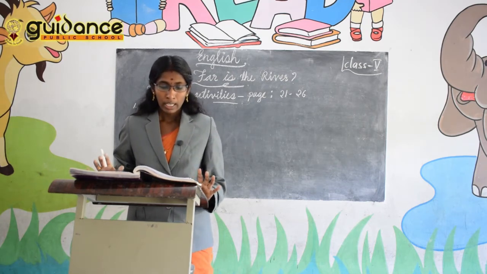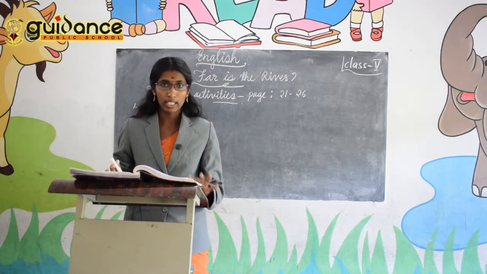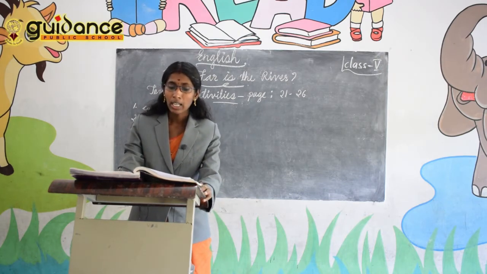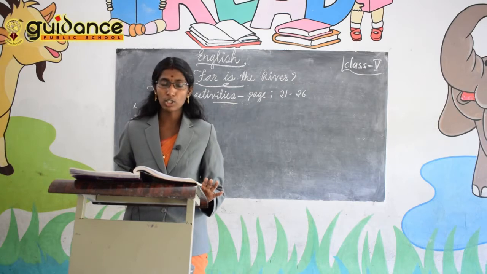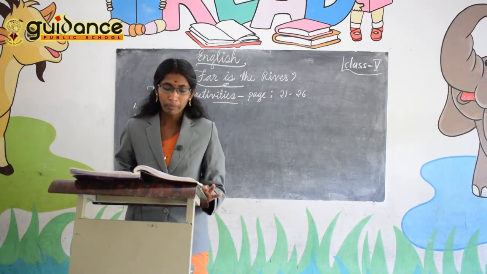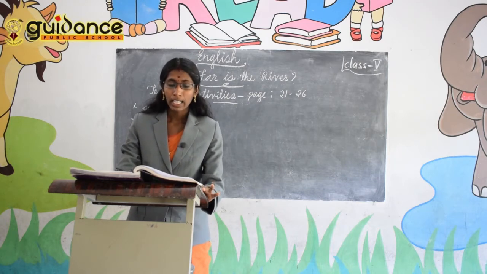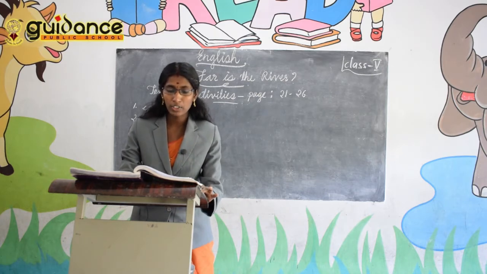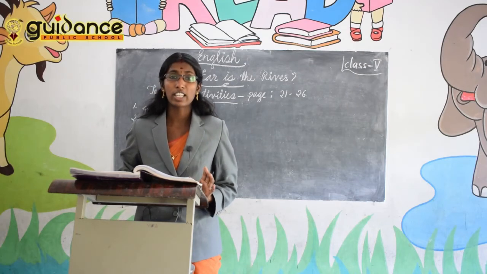First, you have to tick when I am saying the answer. As long as I am saying the answer, you have to go with that. First question: thickly forested mountain. What do you mean by thickly forested mountain? There are 3 options. Go through that. First one, there were thick mountains near the forest. B, a thick forest grew on the mountain. Then C, a thick forest stood next to the mountain. Which means thickly forested mountain?